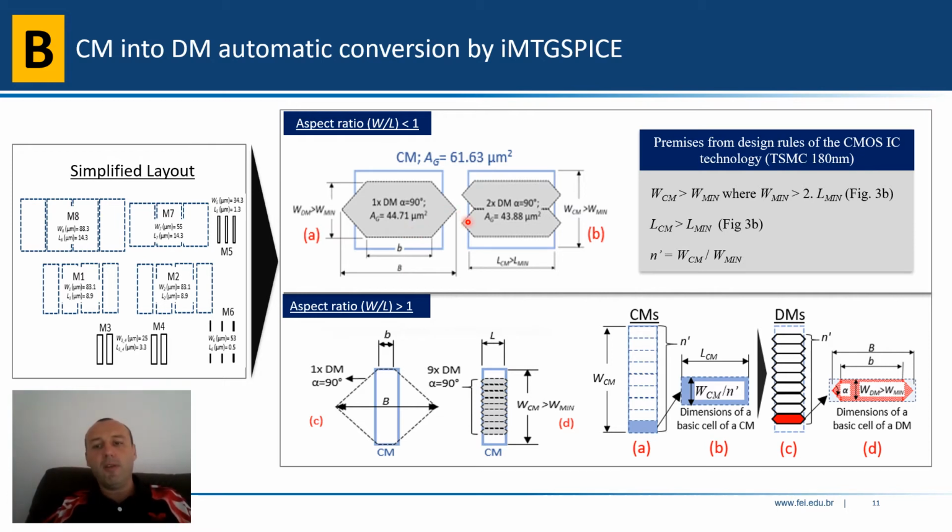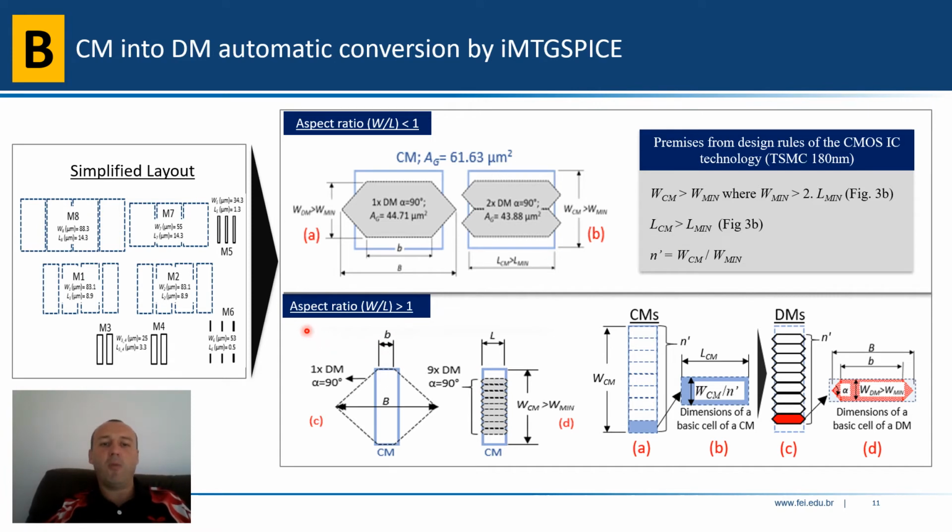We can reduce even more if you consider two diamond MOSFETs in parallel in place of the conventional MOSFET. So in this example, we could reduce from 61.63 to 43.88. So as much as we consider diamond MOSFETs in parallel, we can increase the gate area reduction. The limit, again, is the design rules of the technology.